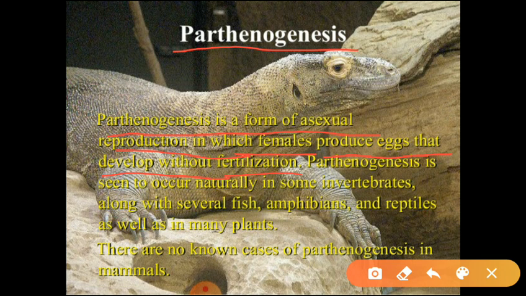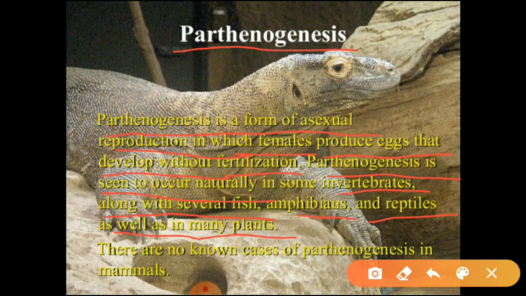That means parthenogenesis is the process of the production of a new living organism from an unfertilized egg. Parthenogenesis is seen to occur naturally in some invertebrates along with several fish, amphibians and reptiles, as well as in many plants. In all these organisms we can notice parthenogenesis or virginal reproduction.